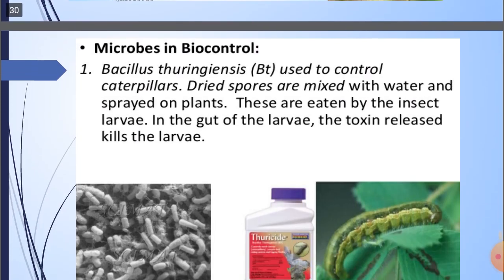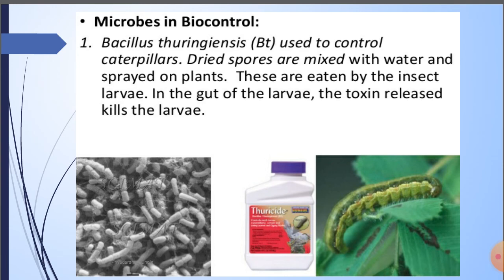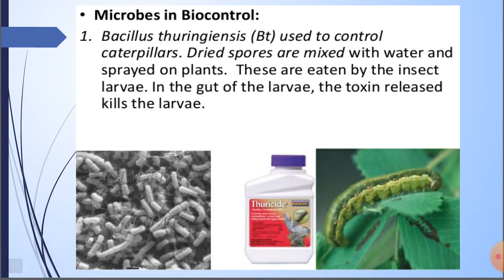Next is microbes in biocontrol. A very well known example is Bacillus thuringiensis, which is BT. It is used to control caterpillars. Dried spores are mixed with water and sprayed on plants, and these are eaten by the insect larva. In the gut of the larva, the toxin is released and kills the larva. There are also genetically engineered plants, for example BT cotton. So this microbe, Bacillus thuringiensis, is very useful to control caterpillars.